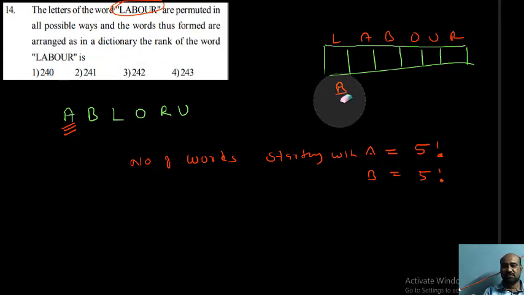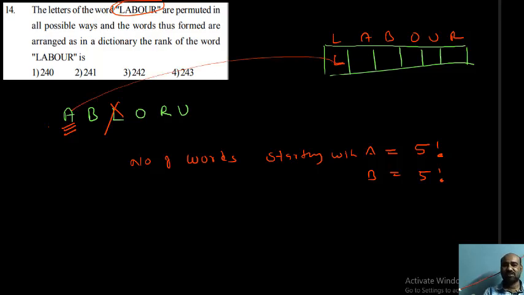After that, next, starting with L. No need to count how many start with L. Actually, starting with L is also another 5 factorial, but no need to find it because our word will be within that 5 factorial. L is taken as fixed. Cancel it now. Now L, A: actually we want to find how many words start with L, A. Here also no need to find, because our word starts with L, A. That's why A is fixed and A is cancelled.